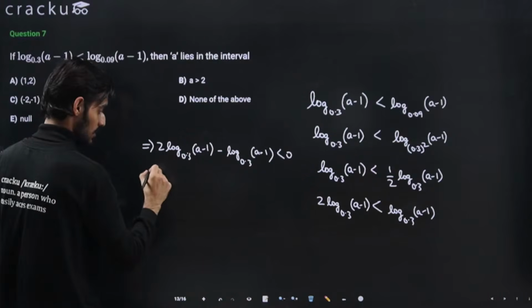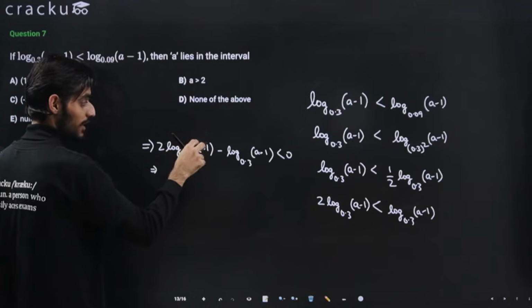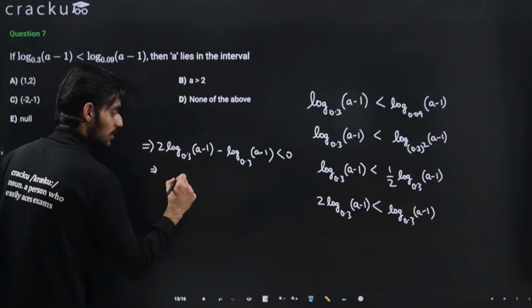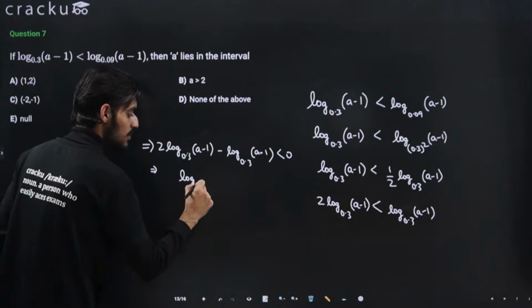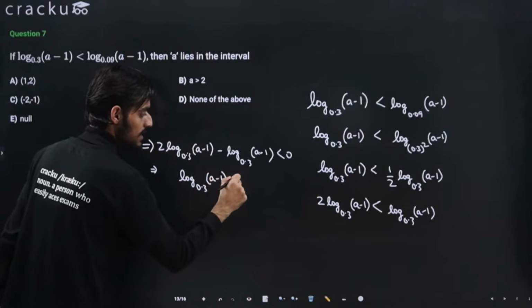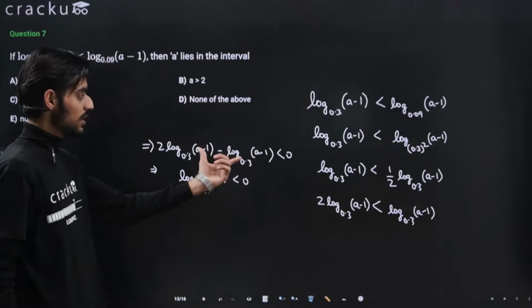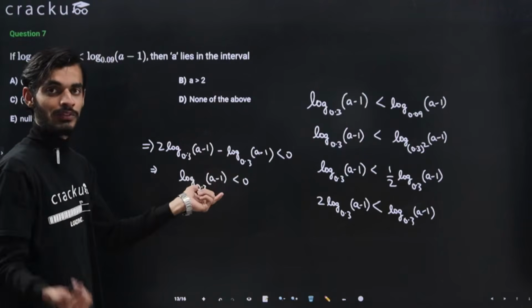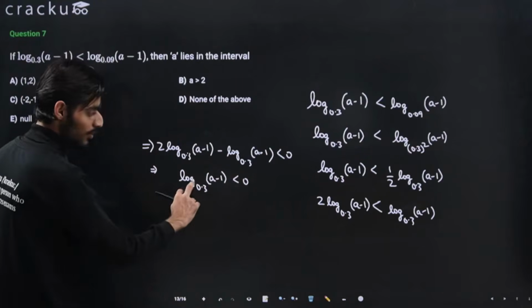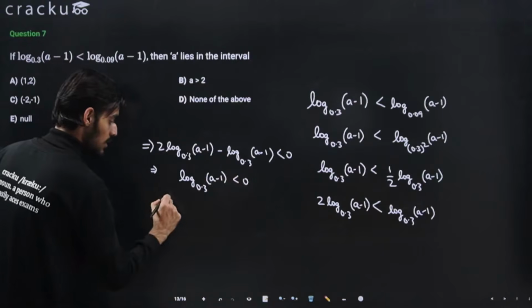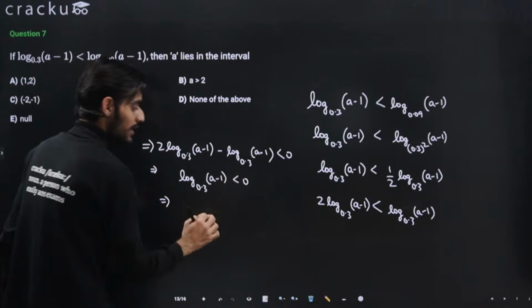So if this is, let's say, k, then 2k minus k will give me k only. So this will be log with the base 0.3 a minus 1 less than 0, right? Because both the terms are same. So 2 times some value minus 1 time the same value will give me only 1 time that particular value. So this will come out to be log with the base 0.3, argument a minus 1, less than 0. Now I can just take this value to the right hand side.